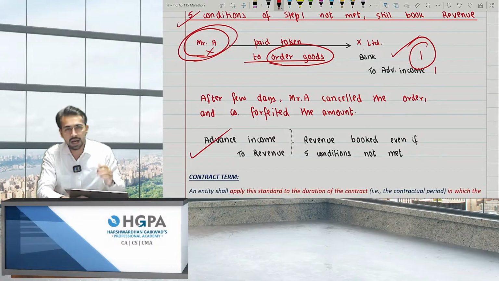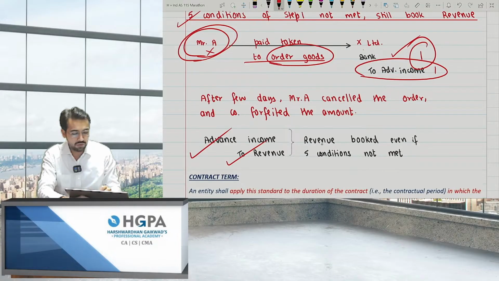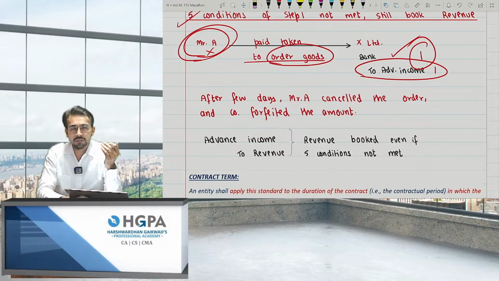So what will be the entry? Advance income, which was my liability initially, but now this is my income, to revenue. Revenue booked even if 5 conditions are not met. This is an exception. So even if the 5 conditions are not met, we can still book revenue. This was one of the exceptions to it, right?